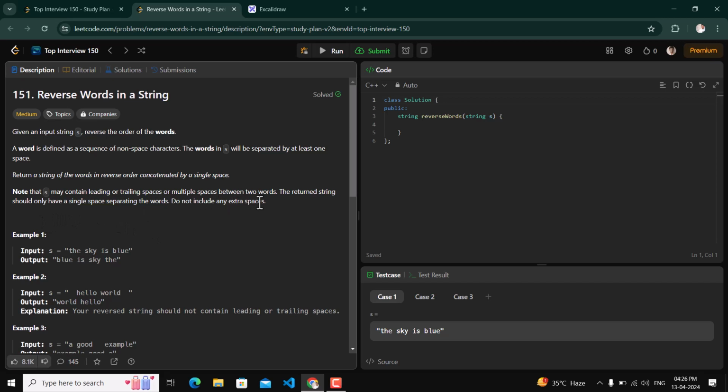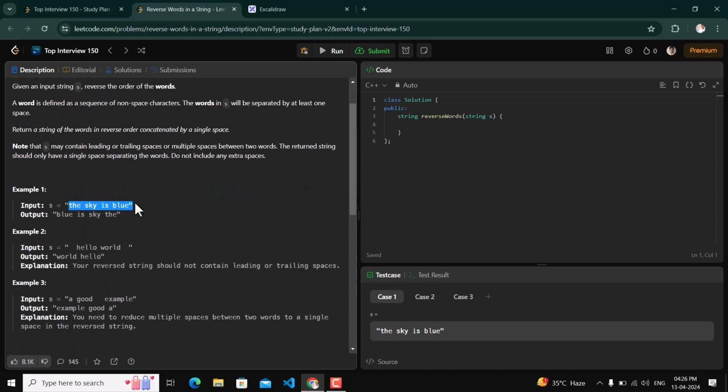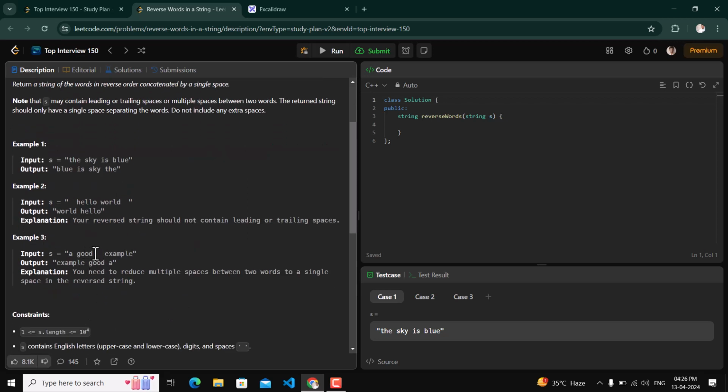So what is basically given in this question is an input string. We have to reverse the order of the words, and it is also given that we should not have the leading and trailing spaces or extra spaces that we have in this second string. And between every two words there should be only a single space. Like in this case we have more than one space, so we have to make it only a single space. So this is basically what is given in this question.